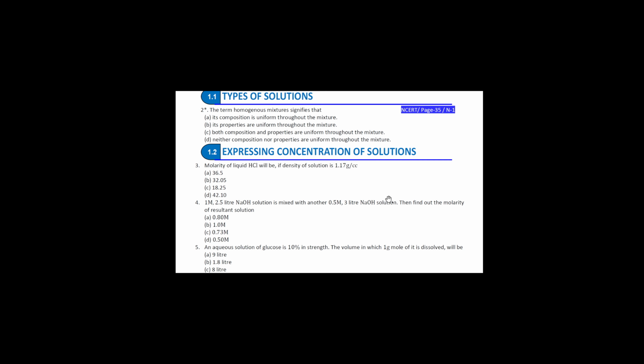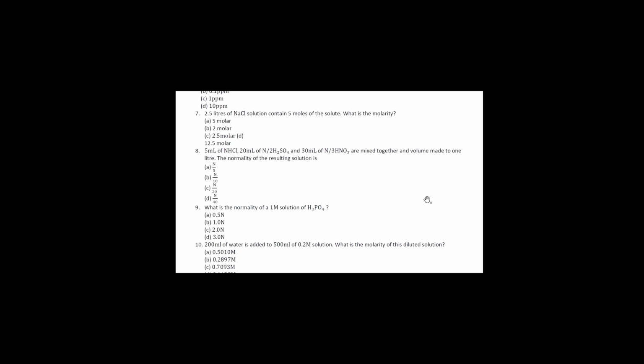Then gradually there are MCQs based on expressing concentration of solutions. See, so many questions are there, one after the other, taking up numericals, taking up questions, everything is included based on the concept of concentration, molarity, normality, mole fraction, everything is there in this. So this particular MCQ set, as I said, is taken page by page. It is mentioned here also for you for further reference.